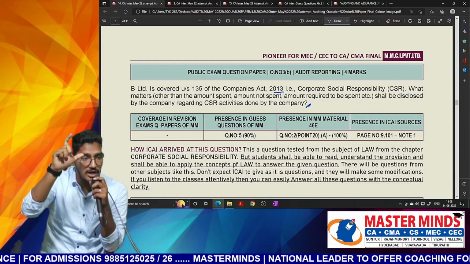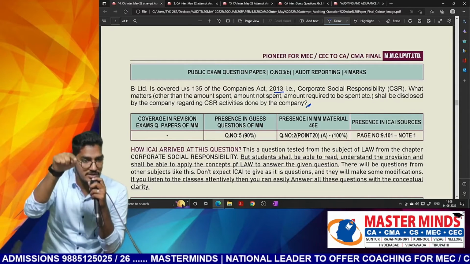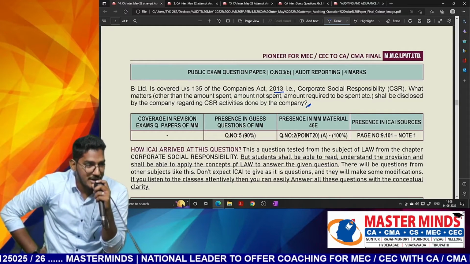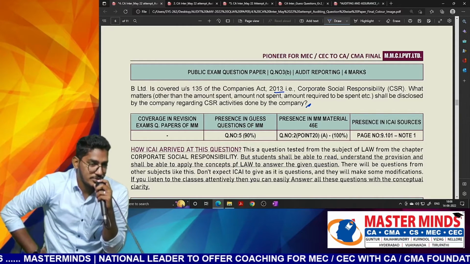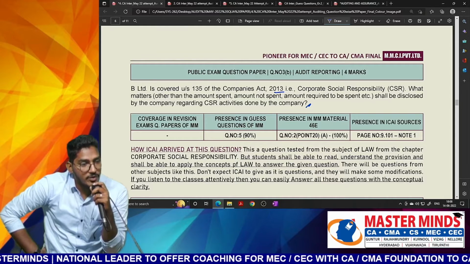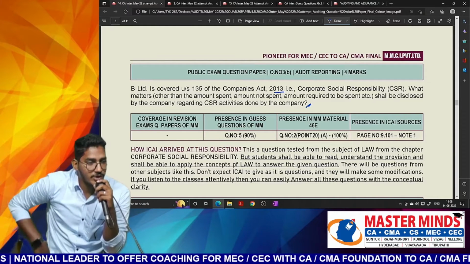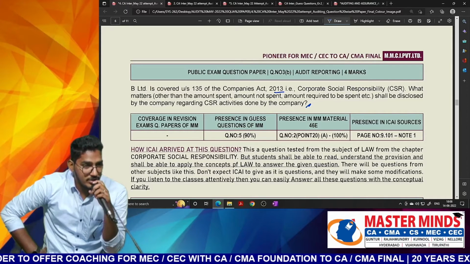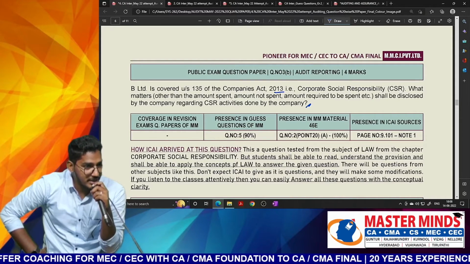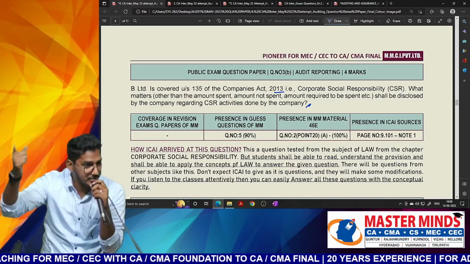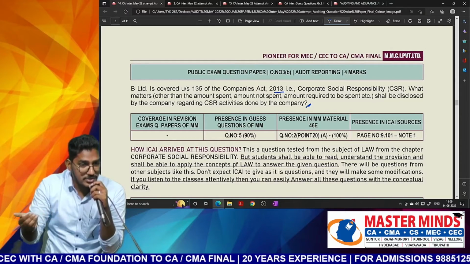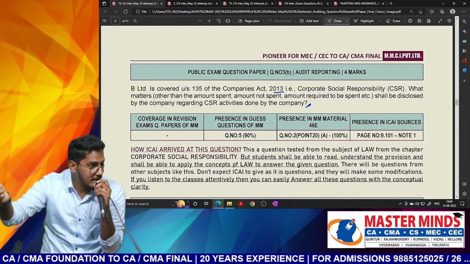We have seen one CARO. See, that CARO paragraph is auditor's responsibilities, but they are not asking auditor's responsibilities. What they are asking? Management responsibility to disclose. Nothing but whatever auditor is required to report, those are the only points which are required to be disclosed. Like as we are supposed to disclose whether amount which is not spent within 6 months, that is required to be transferred, which is not planned that is required to be transferred to the fund, and whatever amount which is already planned but it is not yet spent, that need to be transferred to a special account.